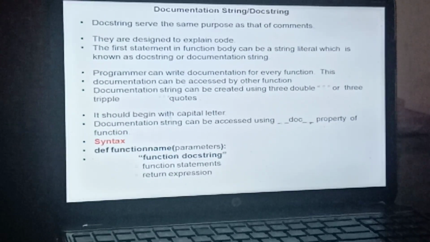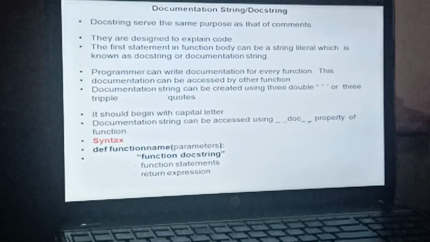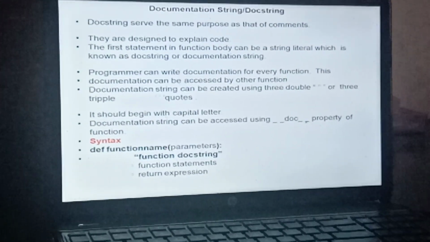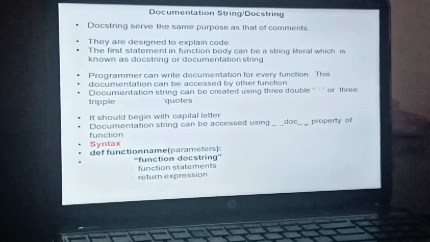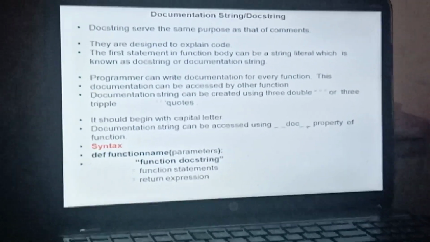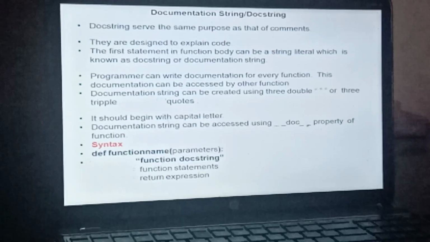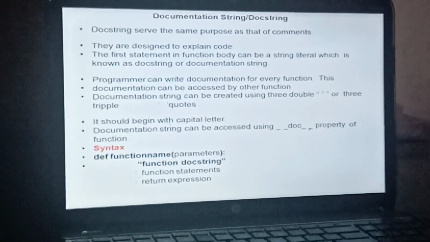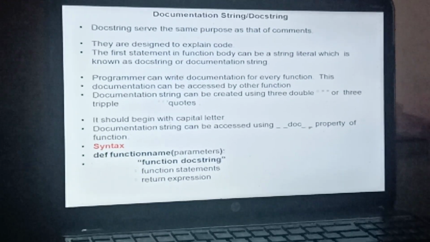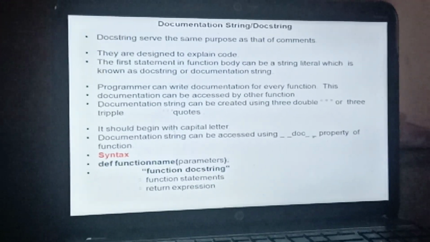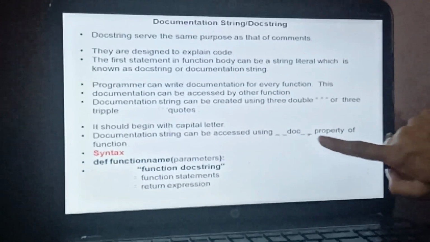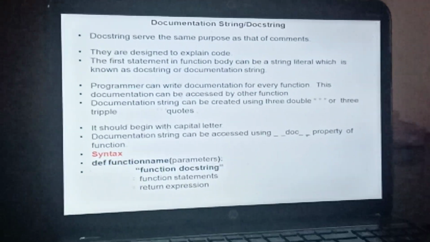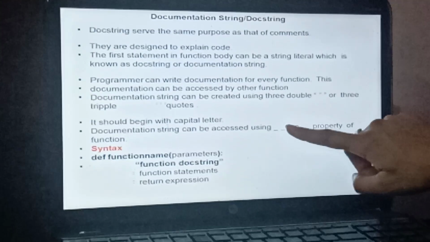To define a documentation string, you can use 3 quotes, which could be 3 single quotes or 3 double quotes, any of them, and a programmer can write a documentation string for every function. This documentation can be accessed by other functions also. Documentation string can be accessed using the underscore doc underscore property of the function. So if you want to see the doc string inside your function, you have to use this property.